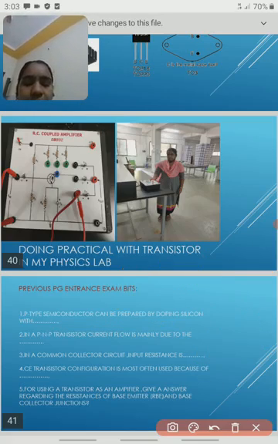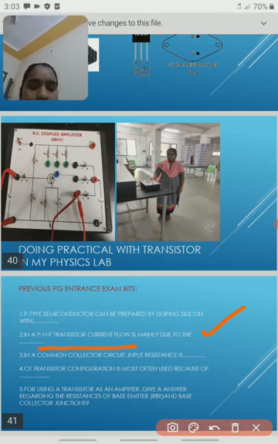Second question: in a PNP transistor, current flow is mainly due to what? Already explained, in a P type PNP transistor the current is mainly carried by holes, the majority charge carriers. In a common collector transistor, the input resistance is very high. Which transistor configuration is most often used?